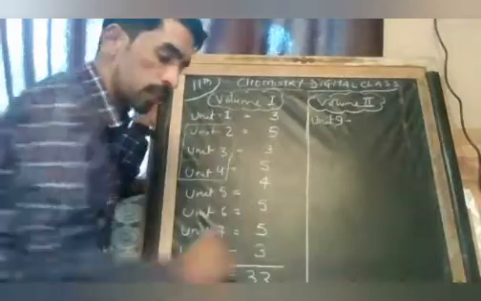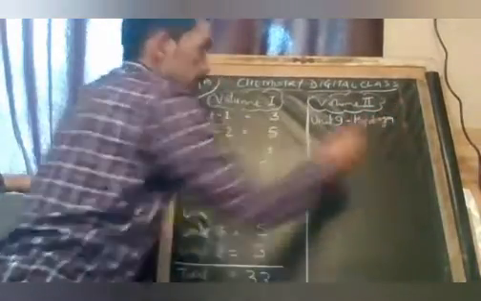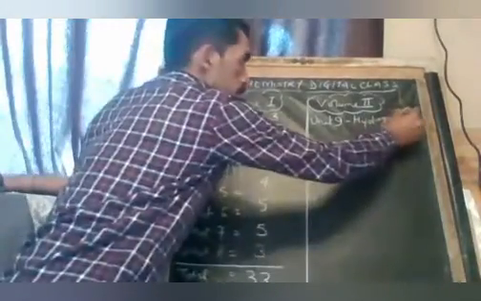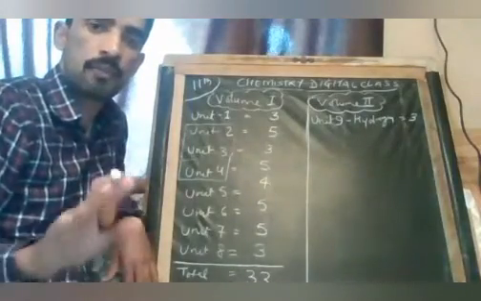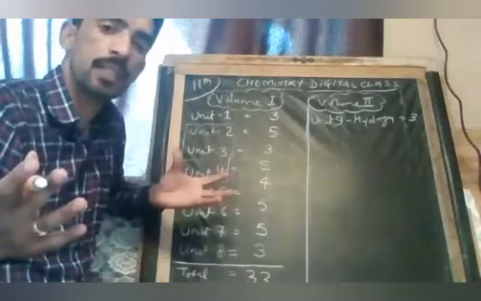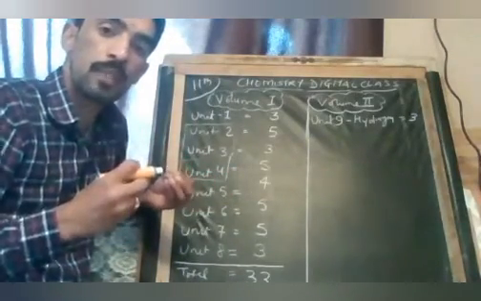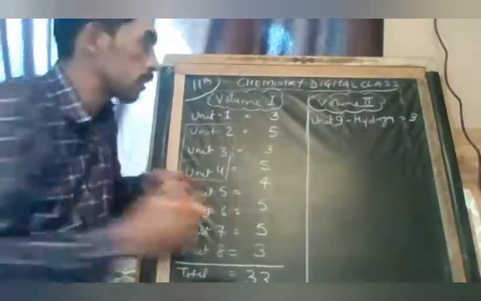The name of the unit is hydrogen. I am writing hydrogen on the side. It will come for 3 marks. The word hydrogen you know very well. It is the first element in the periodic table. It has so many unique properties. It is a very important element. It plays a key role in chemistry, so we need to study it.